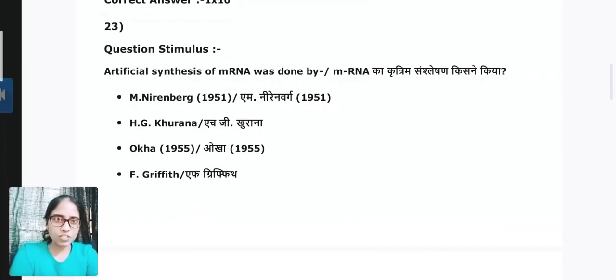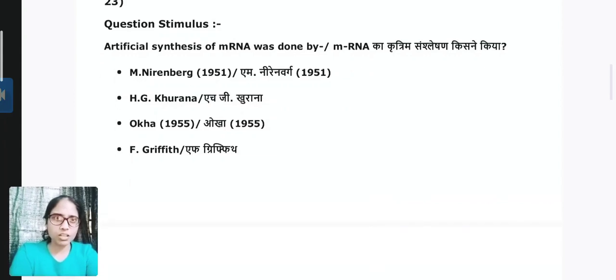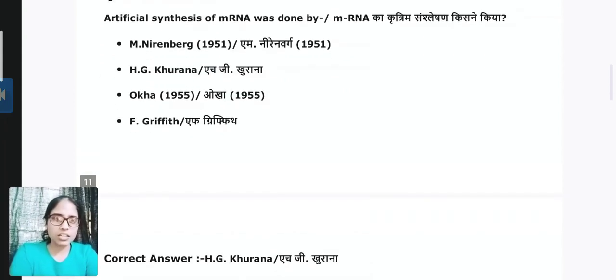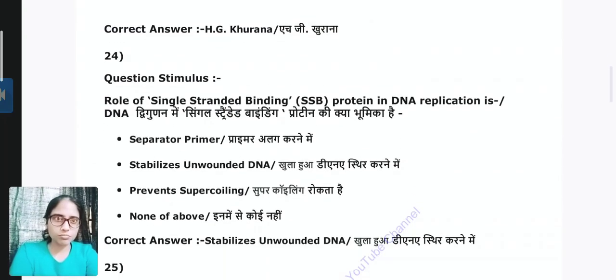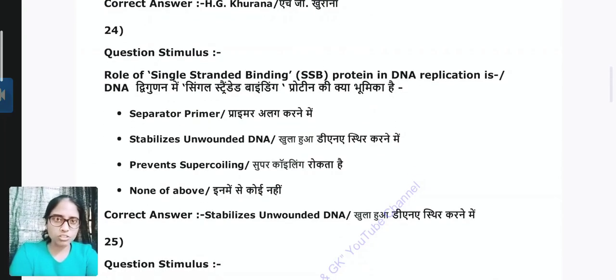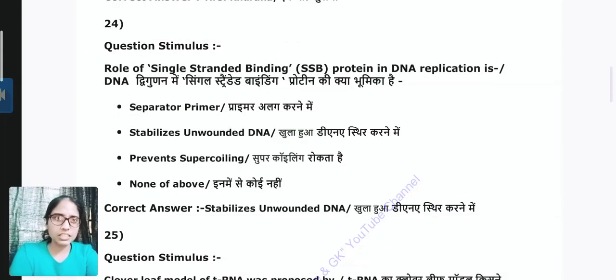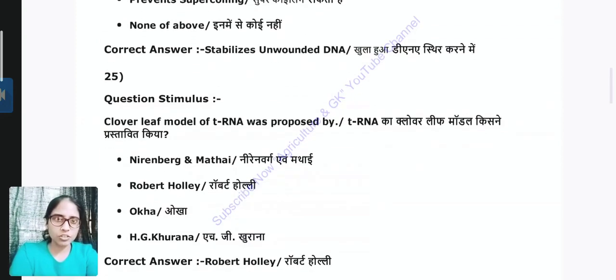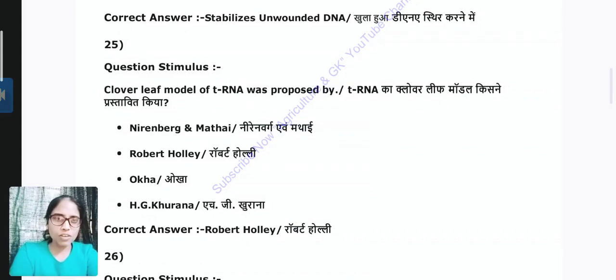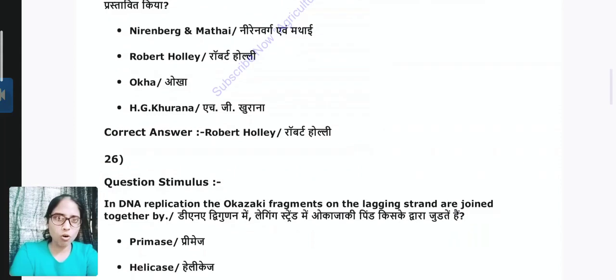Question 23. Artificial synthesis of mRNA was done by scientist H.G. Khorana or Har Gobind Khorana. Question 24. Role of single-stranded binding SSB protein in DNA replication is stabilization of unwound DNA. Question 25. Cloverleaf model of tRNA was proposed by scientist Robert Holley.